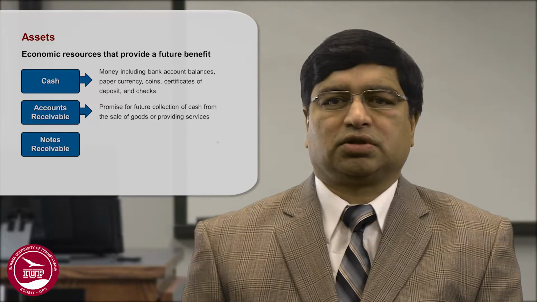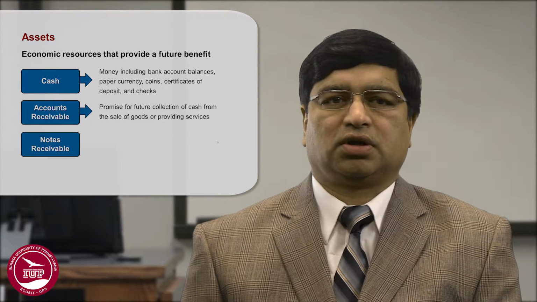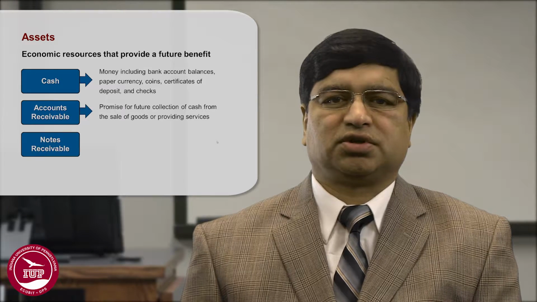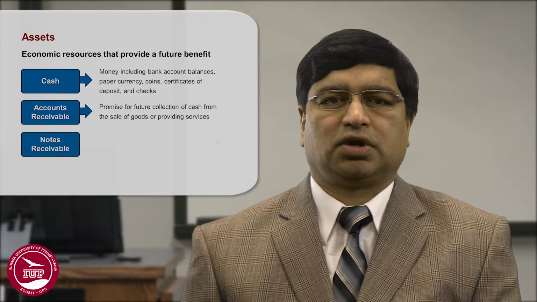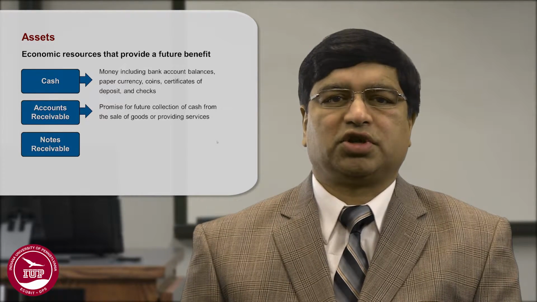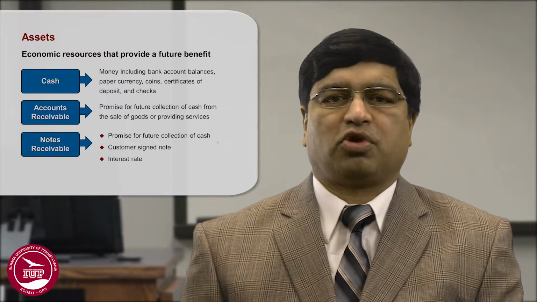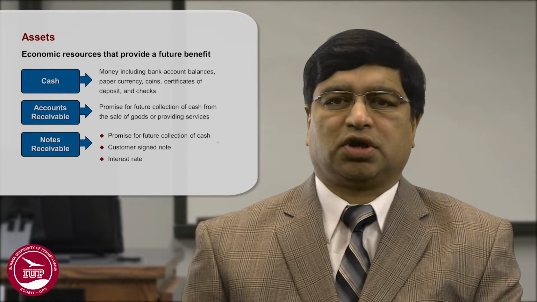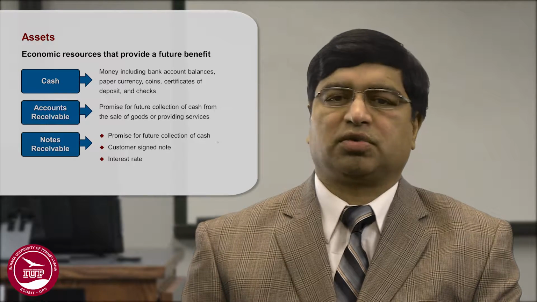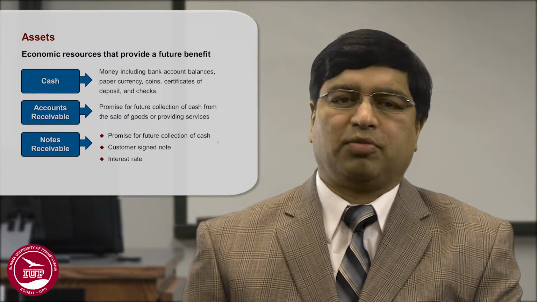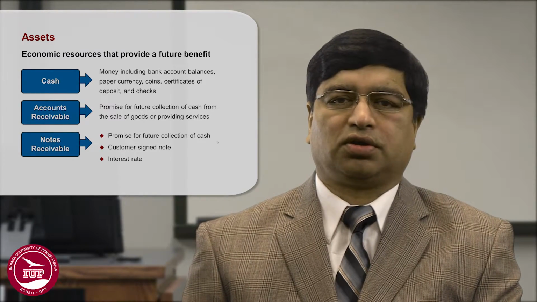It's a promise to pay someone for the goods and services that have been received. In terms of notes receivable, this is a promise for future collection of cash. So the customer has signed a note and will be paying a certain interest rate on that note.